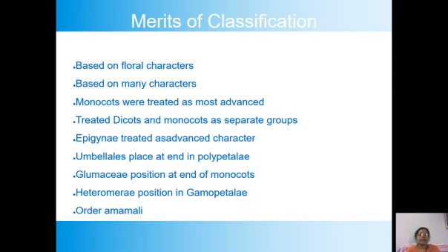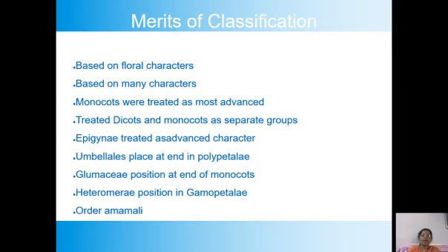That is, they agreed that the monocots are more advanced than the dicots.